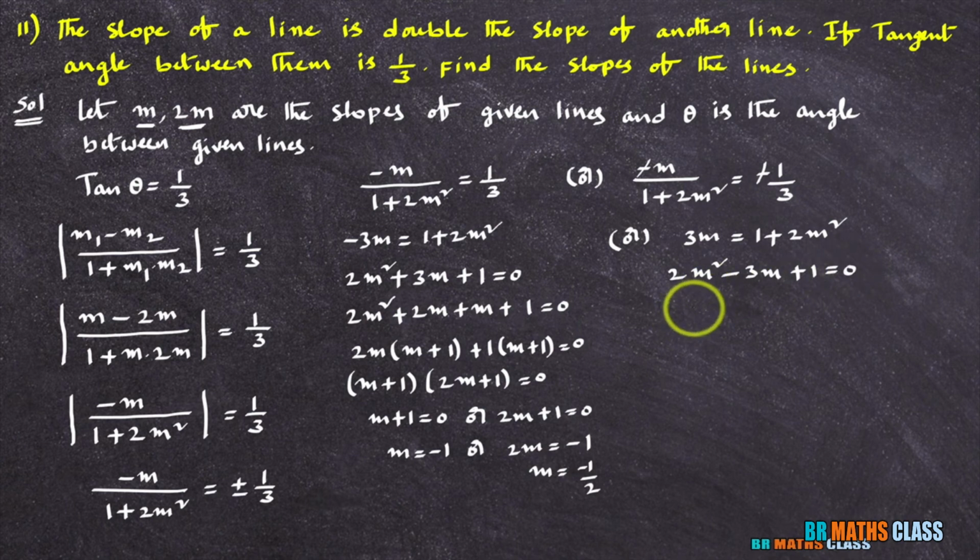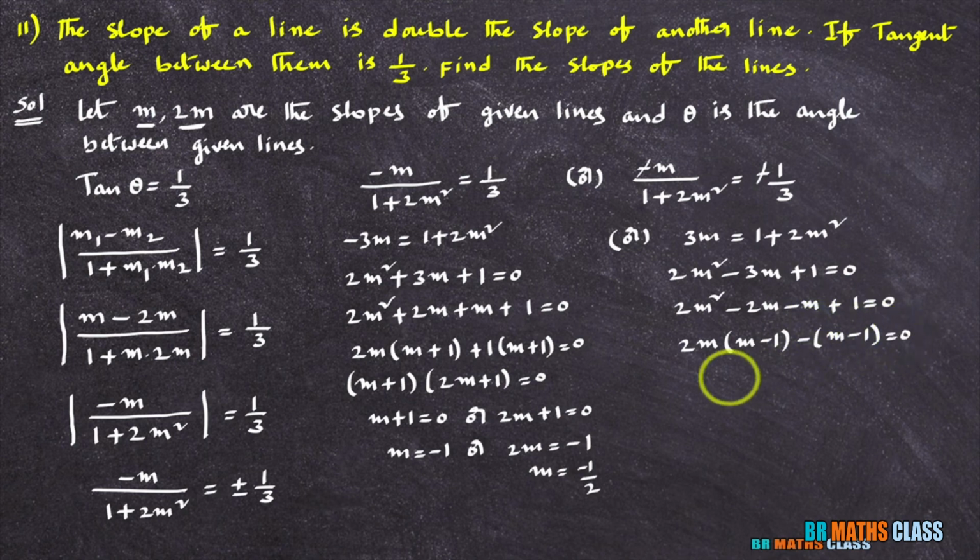Now split the middle term. 2m square minus 3m can be written as 2m square minus 2m minus m plus 1 equal to 0. From the first two terms you take 2m common, then what you will get? m minus 1. Here if I take minus common, it can be written as m minus 1 equal to 0.